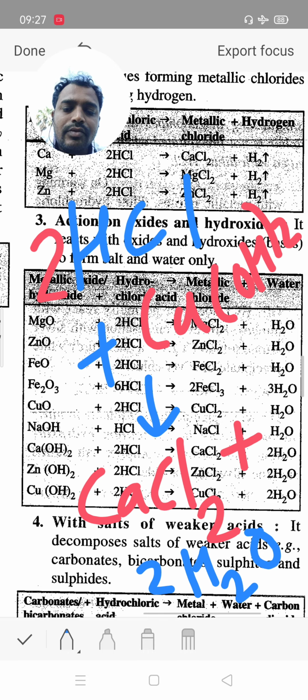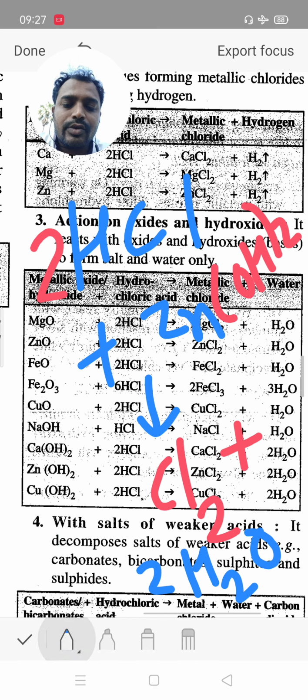Same kind, we change calcium with zinc hydroxide, then we get zinc chloride and 2 times water. This is a reaction of acid with base, a neutralization reaction to give salt plus water.